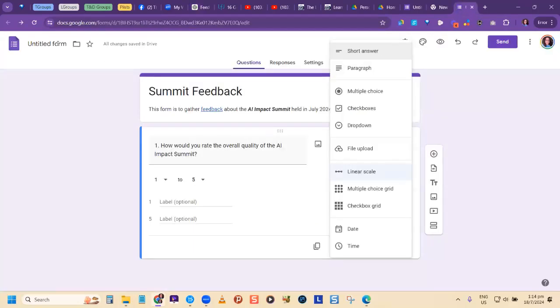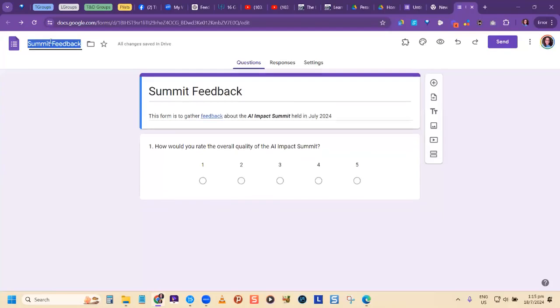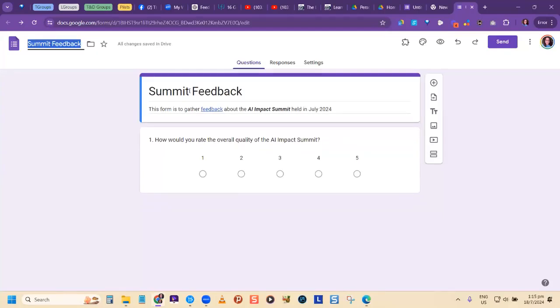So I'm going to also name my form file here. This is the title for the form, but you also want to name your form so you can find the file name for the form. What it does, if you click this, whatever text is here will automatically drop in. If you don't want this to be the name, then you can adjust it here by clicking on it and you can put AI Impact Summit if you want it to be more detailed for your file name itself.